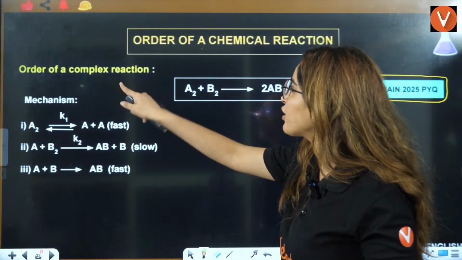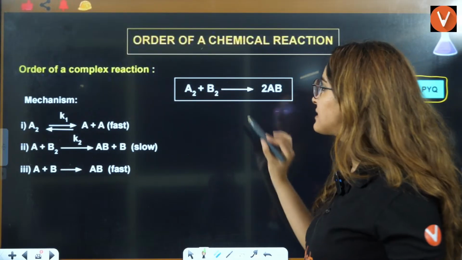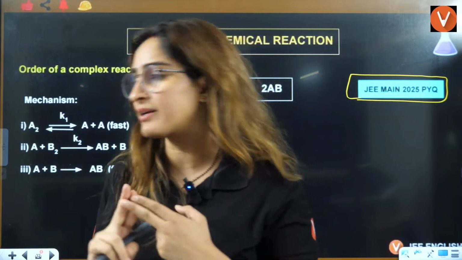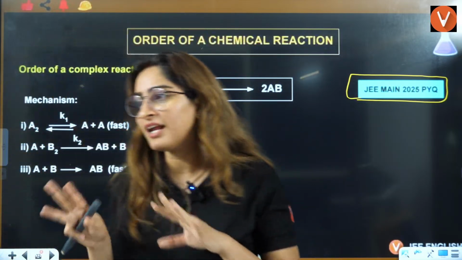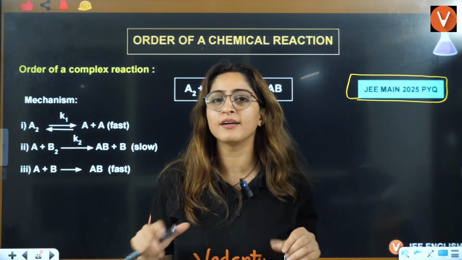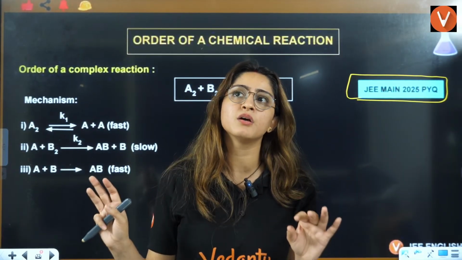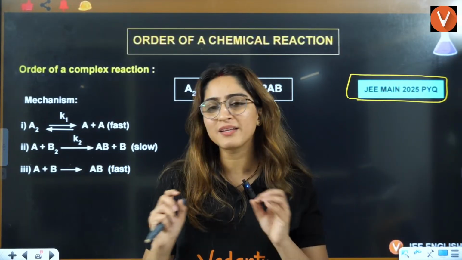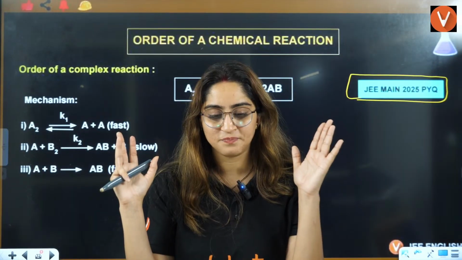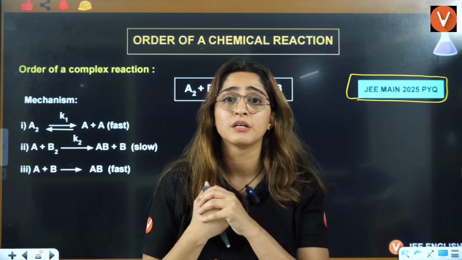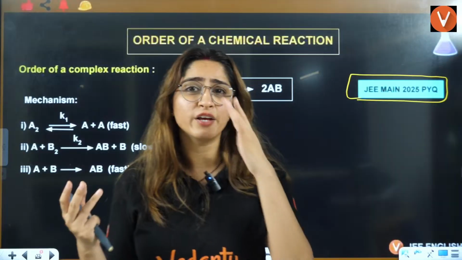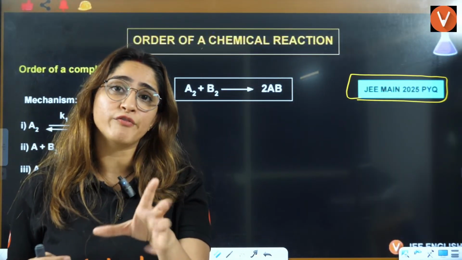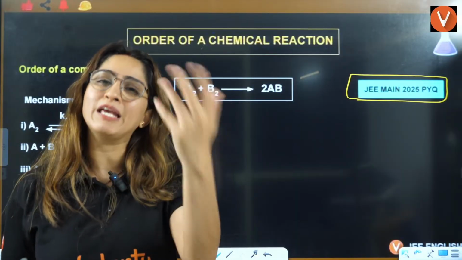Order of the complex reaction. See, now this is a very, very important question. I have picked out 3 kinds of questions here. If till now you were finding the questions difficult, this is the most difficult question of chemical kinetics altogether. That's why there is a separate lecture for order of reaction. But it's not that difficult if you practice. That's why I have taken 3 questions. In the first one, you might find it difficult. The second question will be easy. The third will be even easier.